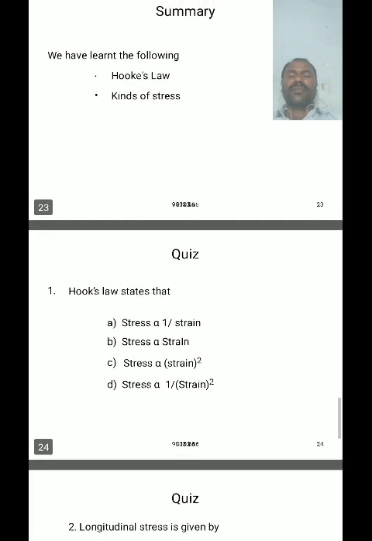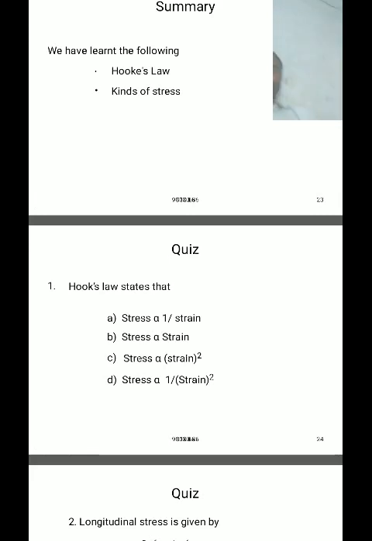Stress is proportional to the strain. As stress is proportional to strain, it is not inversely proportional; it is directly proportional. That's why option B is the correct option.